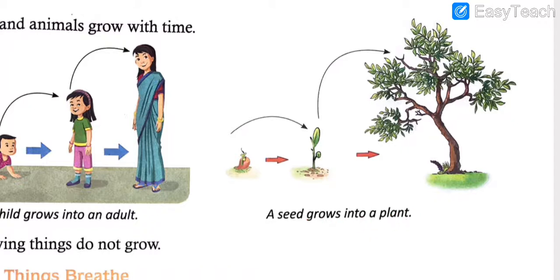Now first, whatever seeds you have, whether it's of any flower, any kind of grains, or any kind of cotton plant, whatever you have, first you have the seeds. You dig the hole, you sow the seeds, and you water it daily. Then what will happen? Slowly it will grow, and finally it will become a big tree or a plant, depending on whether it is a herb or a shrub.